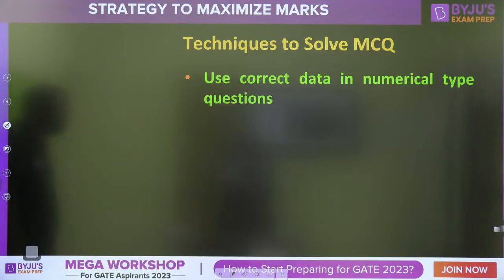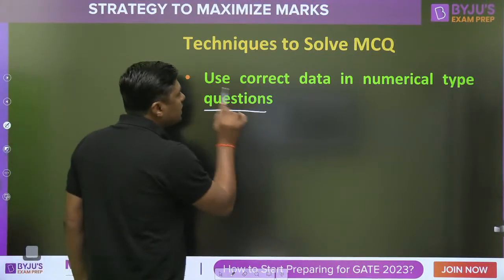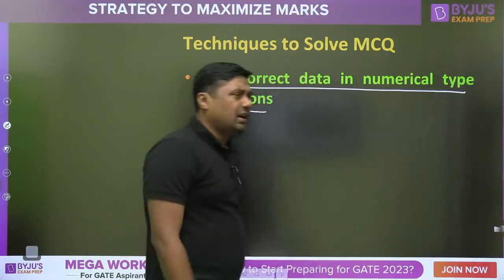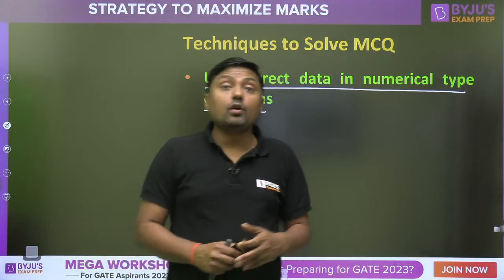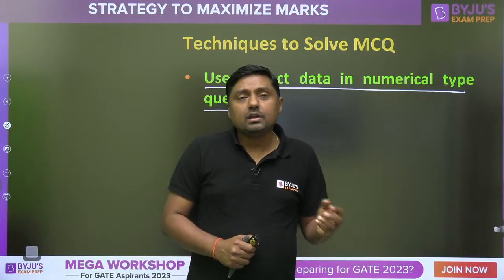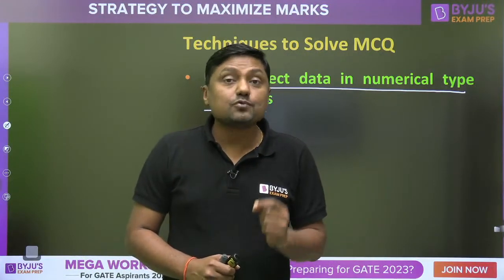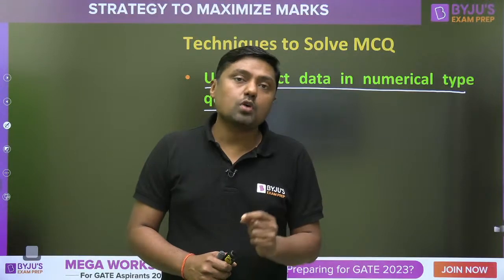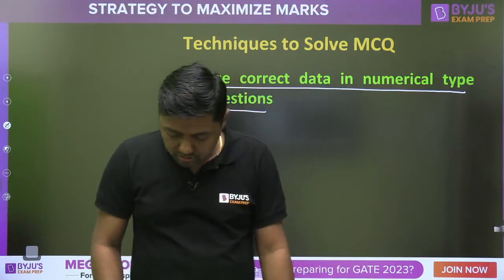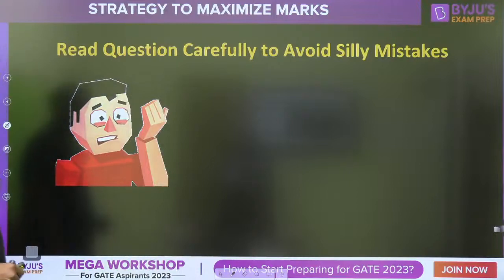Then use correct data in numerical type questions. If you are going to use wrong data, then you are not going to get the answer in the range. So simply use correct data. For example, you have to get the idea about the values of the constants. For example, Boltzmann constant, Planck's constant, right, and volt equivalent of temperature, Vt, right. So this type of constants, electronic charge, right. Use correct data, epsilon naught, mu naught, proper values of all these constants. So use this data. This is very, very important.